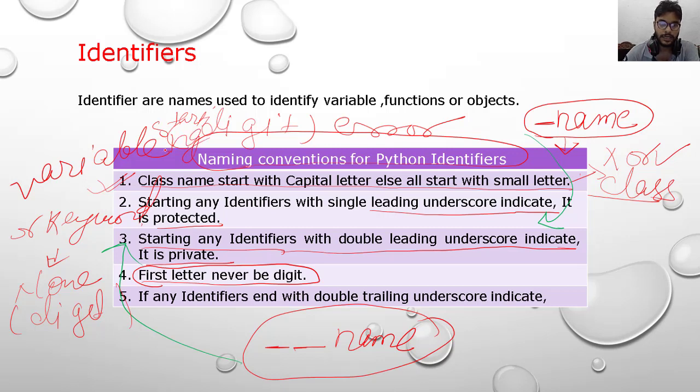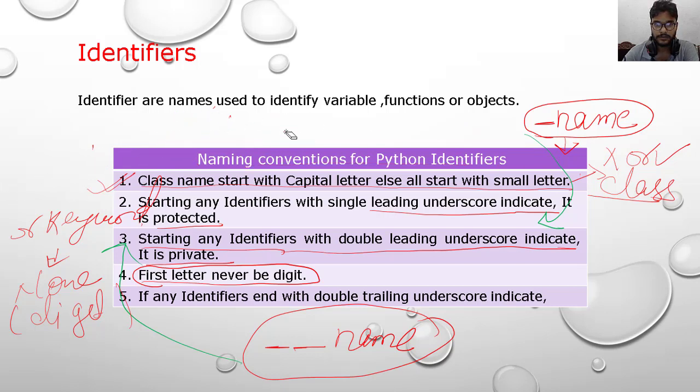If you start any keyword with a digit, then it is an error. If any variable starts with a digit, then it will give you an error.